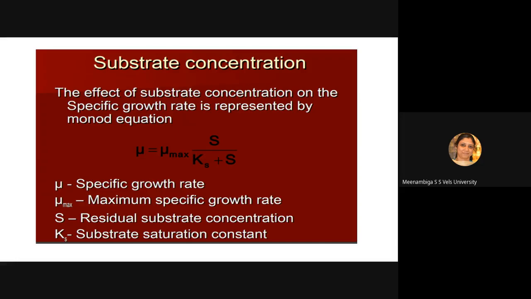When S is equal to Ks, what will be the condition for V Vmax? Half of Vmax. ஞாபகம் வருதா? When V is equal to half of Vmax, S is equal to Ks. Can you remember? Yes, ma'am.